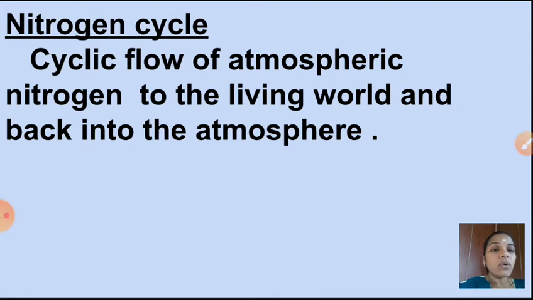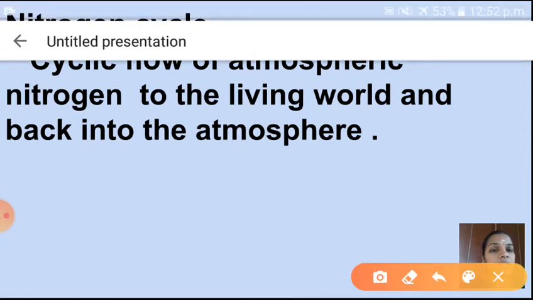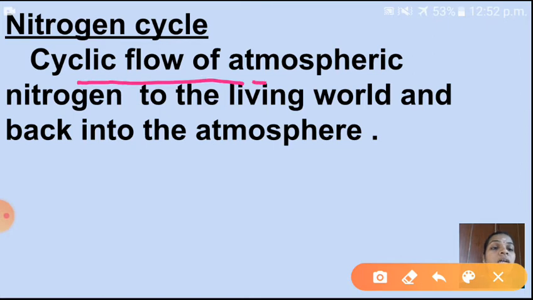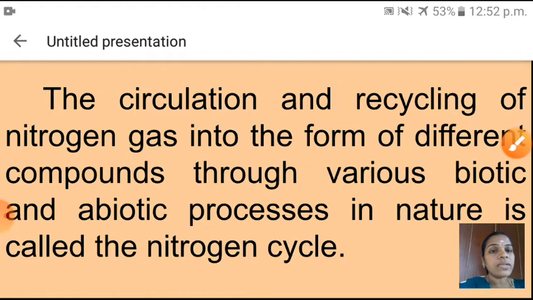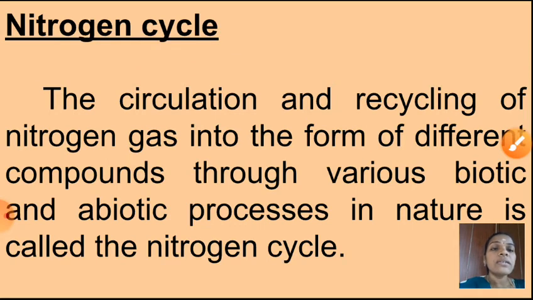The cyclic flow of atmospheric nitrogen to the living world and back into the atmosphere. See here, children, cyclic. The cycle means what? Cyclic flow of atmospheric nitrogen to the living world, and from the living world again it will go to the atmosphere. That is the nitrogen cycle.